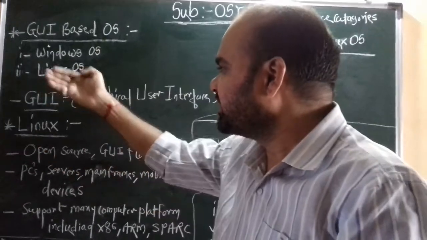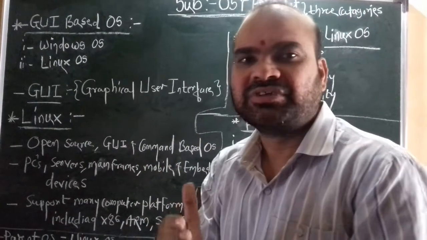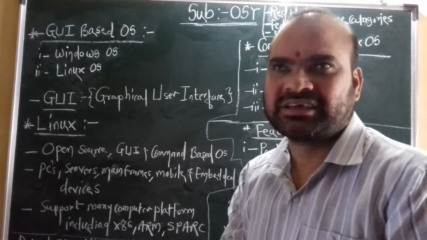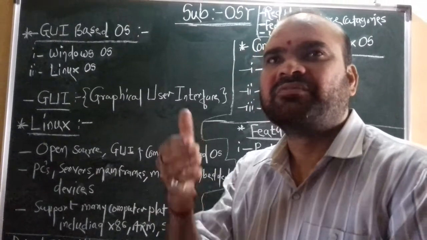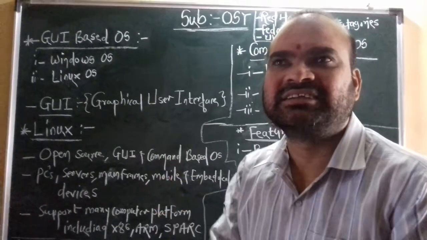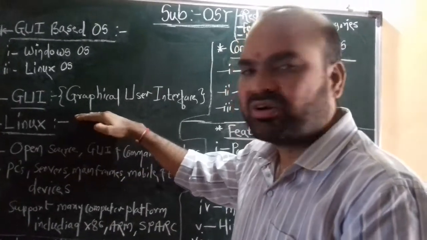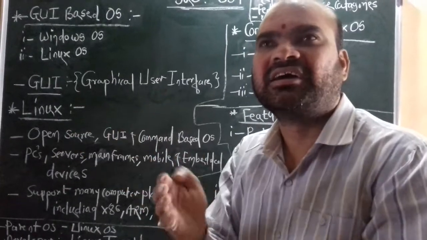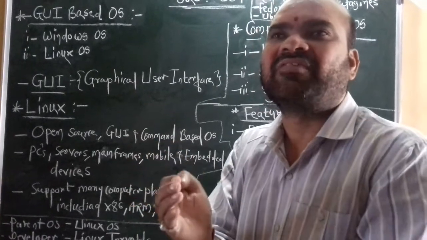Now before starting the Linux OS, what exactly does GUI mean? GUI stands for graphical user interface. Graphical user interface means whenever a particular user or programmer interacts with a machine or accesses a machine, that time he uses some windows views, some graphical things, some visual things. That is exactly a graphical user interface. This interface does not use commands. It just uses windows views, some visual things, like text fields, buttons, toolbars, menus. This kind of thing is exactly a graphical user interface.